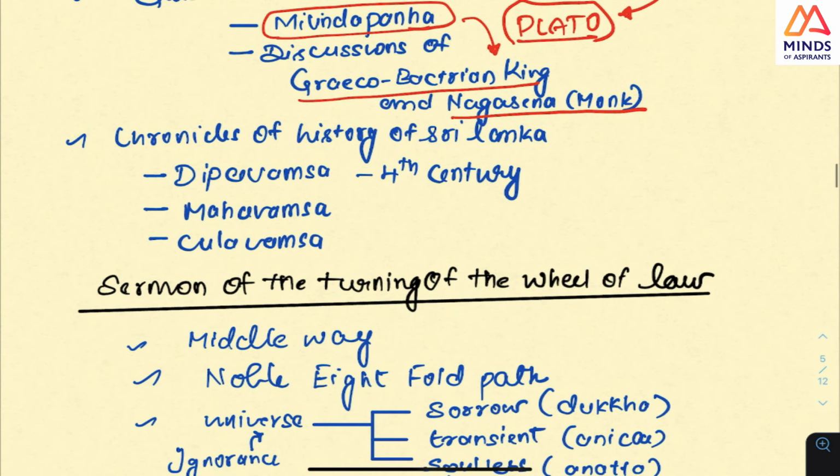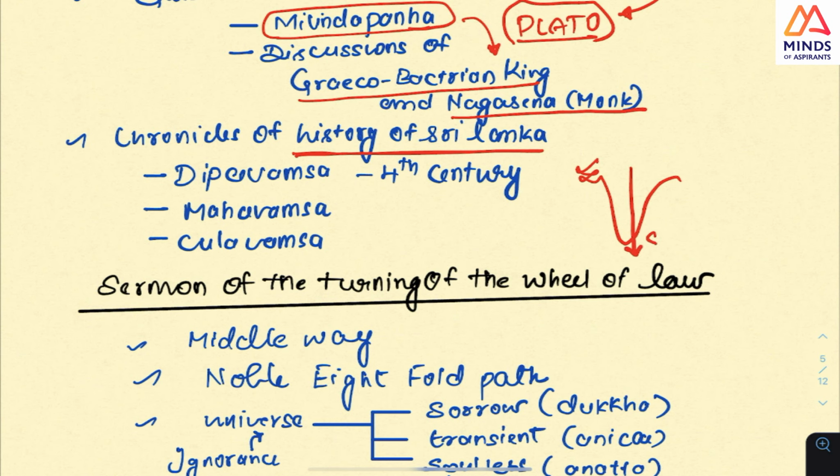Next important book that you should know is the history of Sri Lanka. There is also a book of the Hinayana. As I told you, Hinayana is in the south, Vajrayana is in Tibet, and Mahayana is across all other places it has traveled.